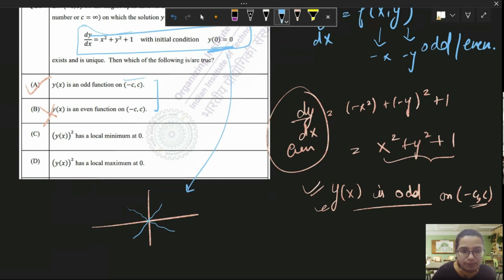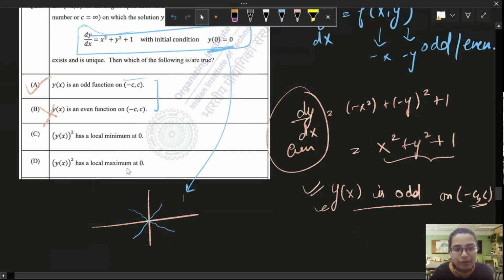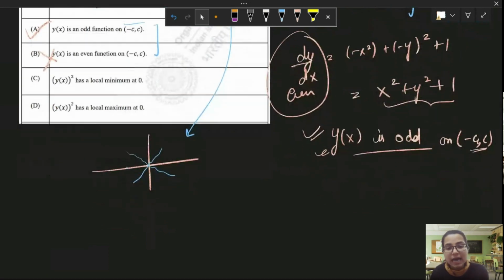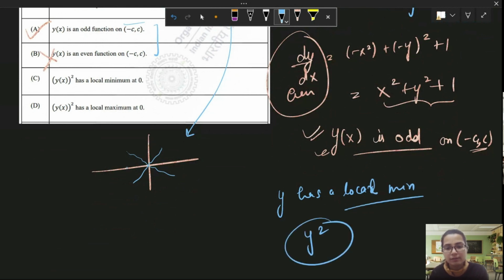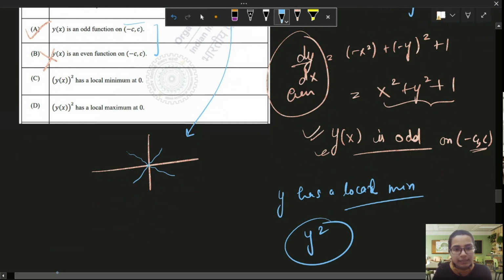But y square, see, if they would have given this y has a local minima or not, then this option would have been incorrect. But they have asked you y square. So suppose our function is like this in the first and third quadrant, then squaring this function will do what?